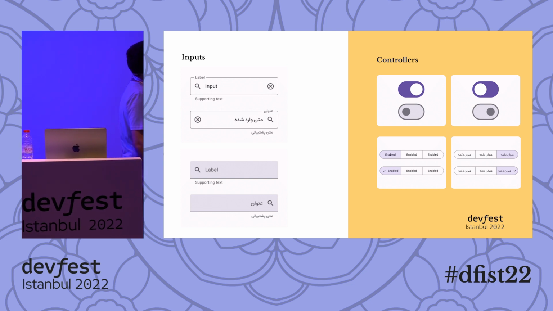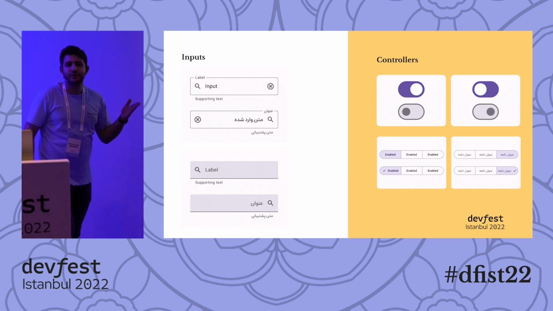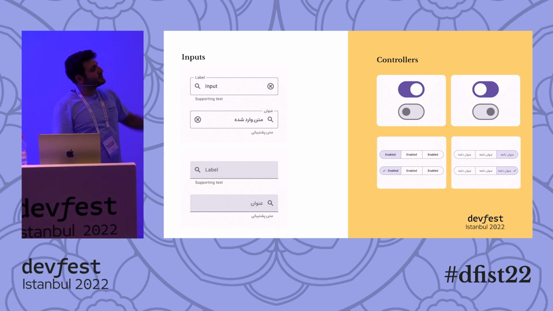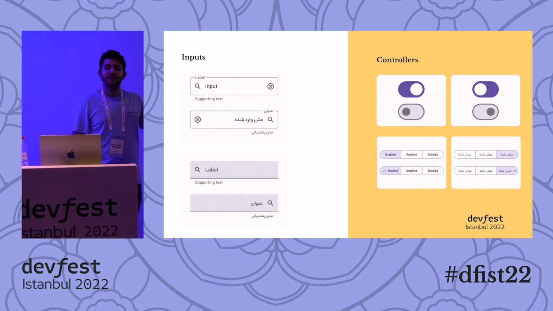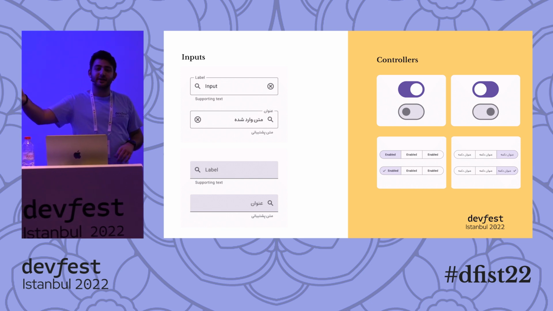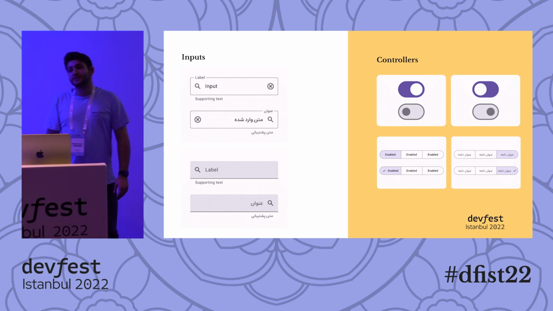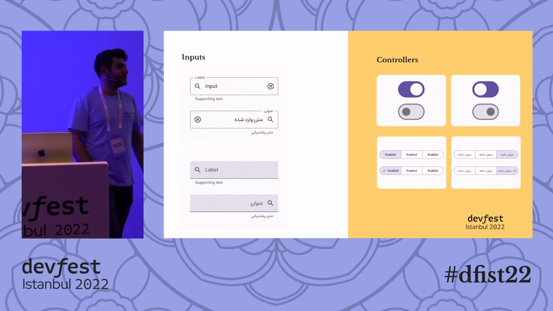All right, tricky ones, inputs. So in a standard input, you generally have a rectangle, a text, and if you make it a bit fancier, you add an icon on the left or on the right, or if you want to go crazy, you add icons on both sides. And generally, you have a description text or an error message that you need to follow.